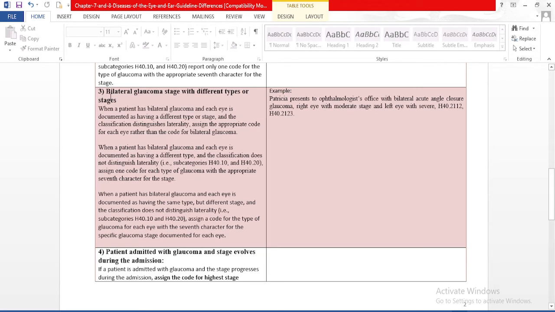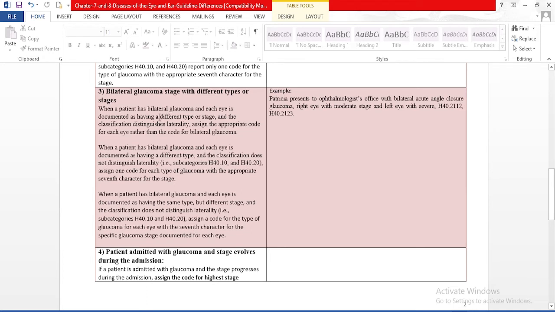Next, guideline number 3, bilateral glaucoma stage with different types or stages. When a patient has bilateral glaucoma and each eye is documented as having a different type or stage, and the classification distinguishes laterality, assign the appropriate code for each eye rather than the code for bilateral glaucoma.